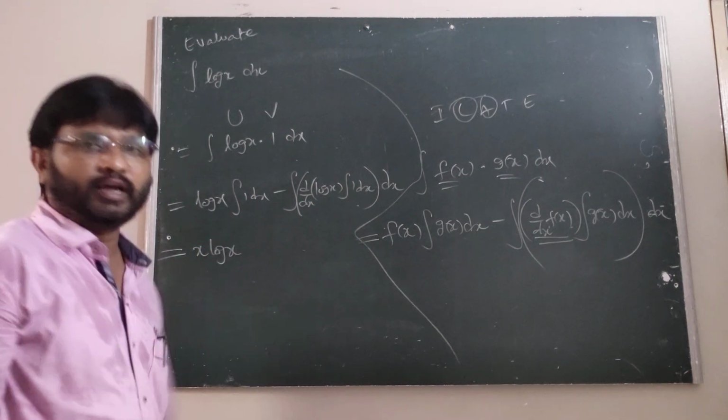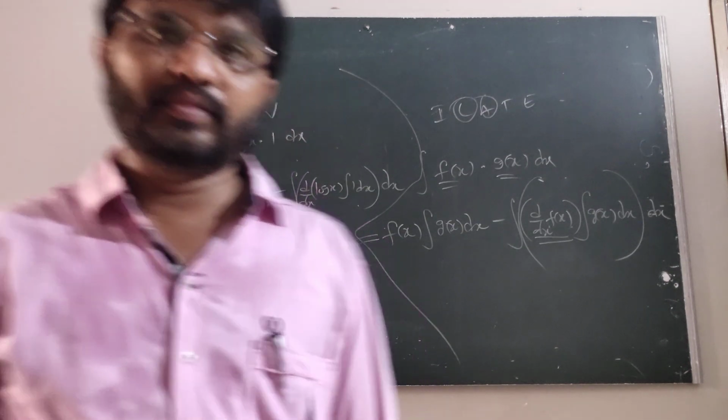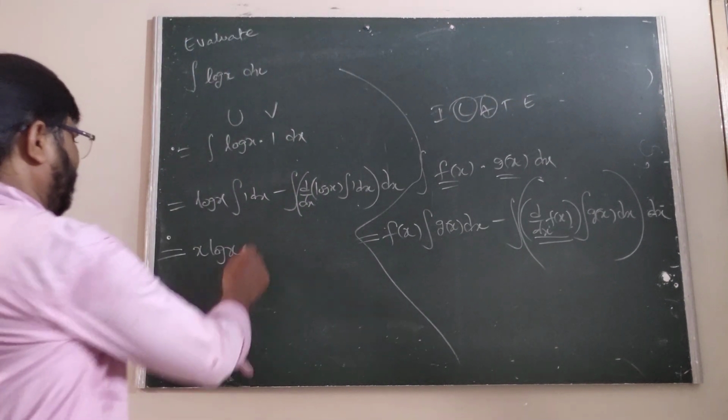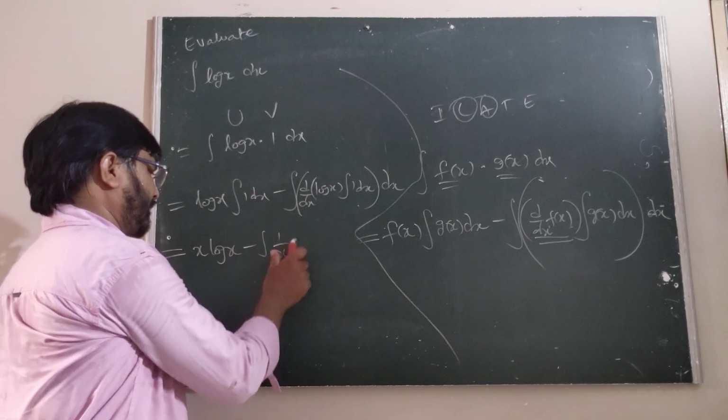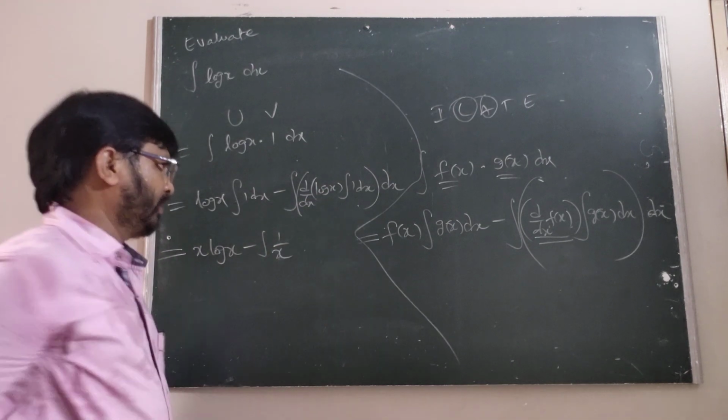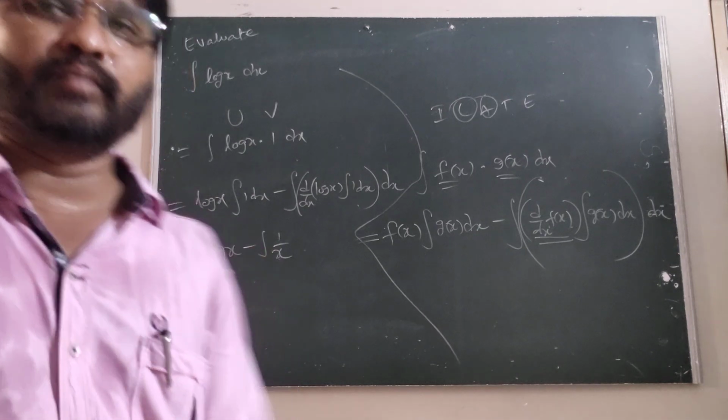The integral of 1 into dx is x, that is x log x, minus the derivative of log x, which is 1 by x.